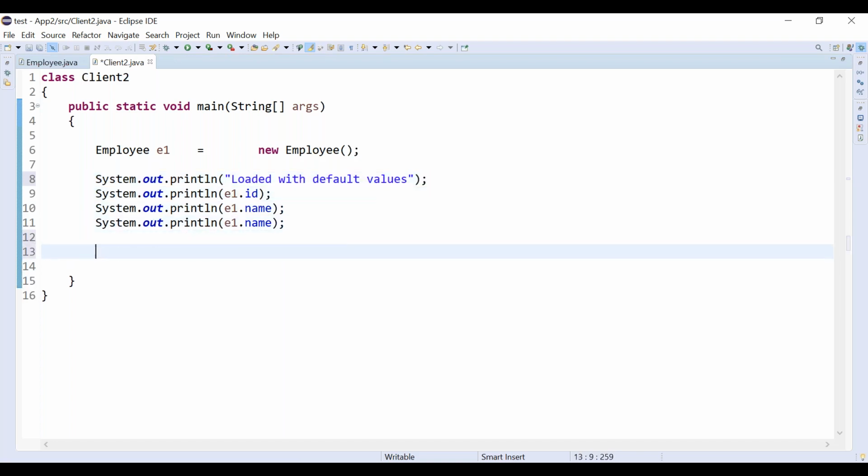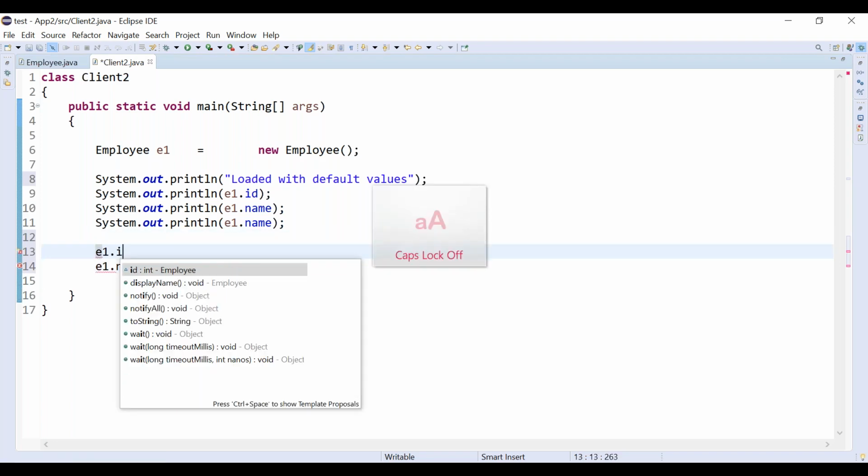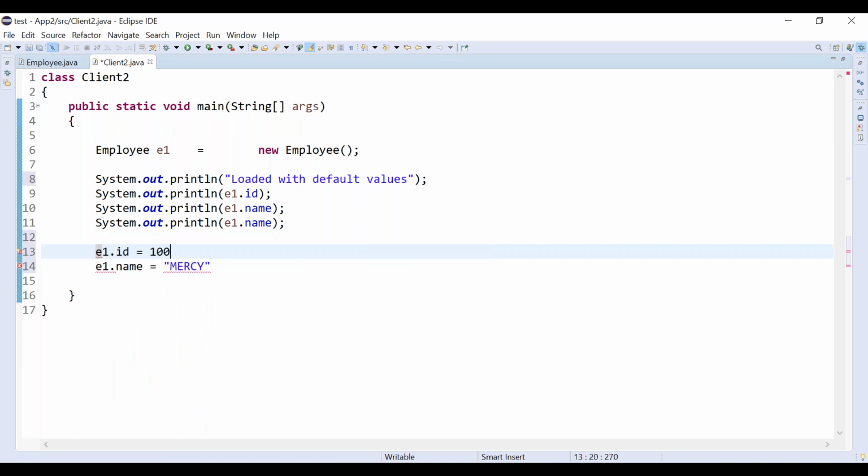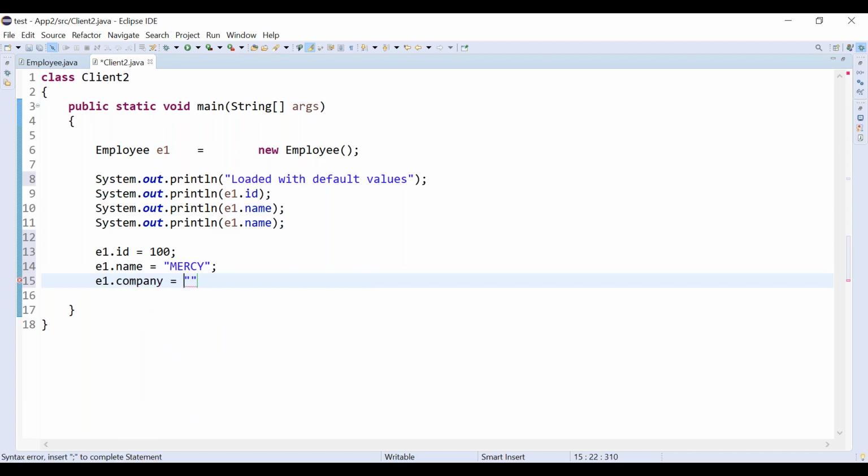Now what are we doing? We are going to modify. We are modifying e1.name equal to Mercy, e1.id equal to 100. The company where she works is Google, e1.company equal to Google. Now you have modified.